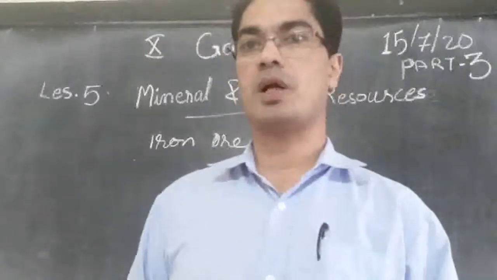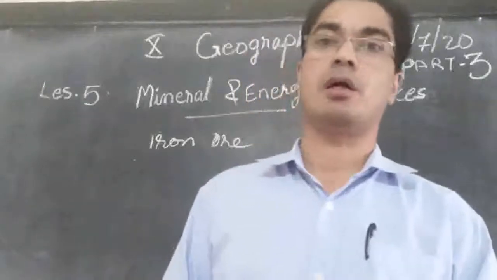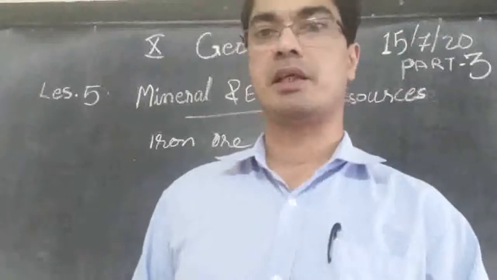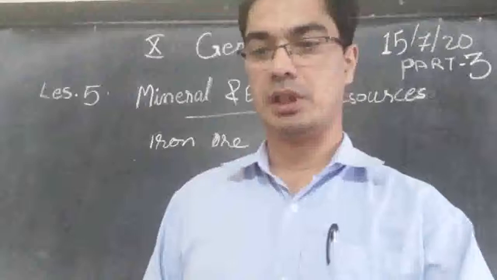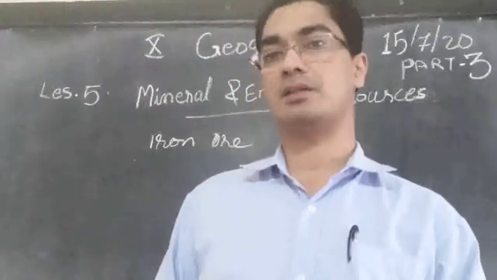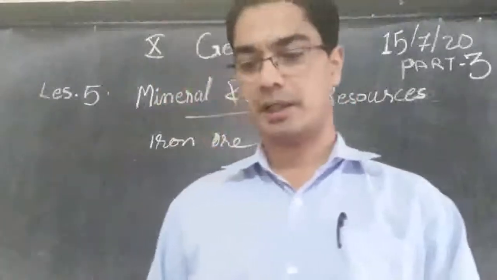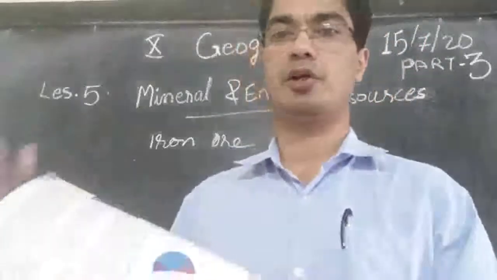One is magnetite, which has a very high iron content, 70 percent. The second is hematite, which is mostly used in our country for industrial work, with between 50 to 60 percent iron content. And you can see the chart there in your book.